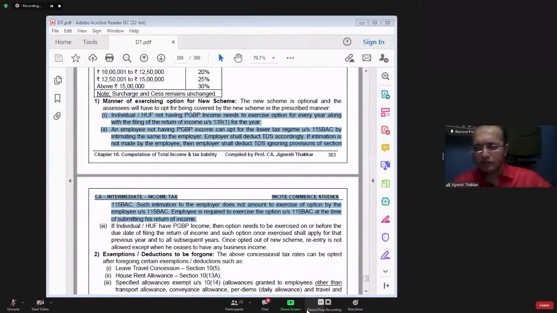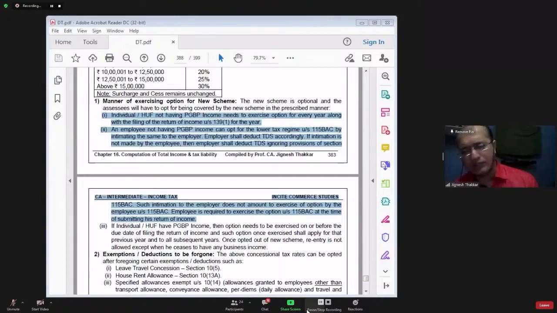Yes, okay. I'm just telling you that the employee has exercised the option. The employee has intimated to the employer that I want to go for section 115BAC, and the employer has accordingly calculated the tax liability, and that tax liability calculated as per section 115BAC is deducted from the employee's salary in the form of TDS. Now, I explained one point: the intimation which we are sending to the employer doesn't amount to exercising the option. I will have to exercise the option at the time of filing the income tax return only.